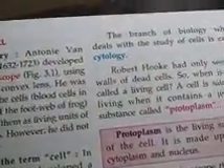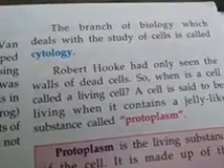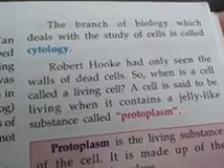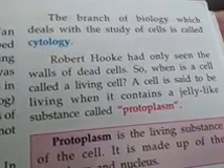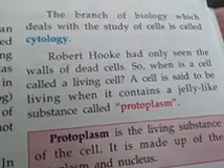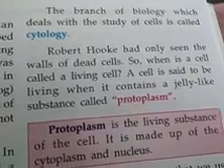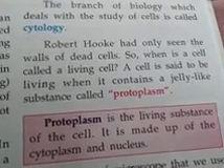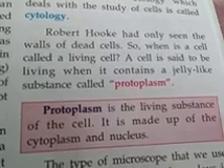The branch of science where we study the cells is called cytology. Now, a cell is living in nature, and it contains a jelly-like substance called protoplasm inside it. The protoplasm is made up of cytoplasm and the nucleus.